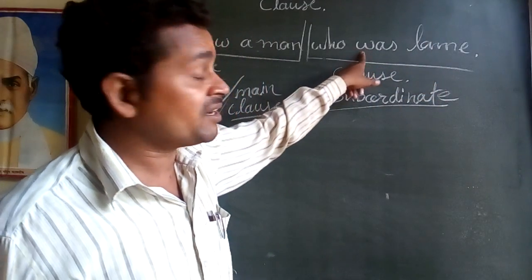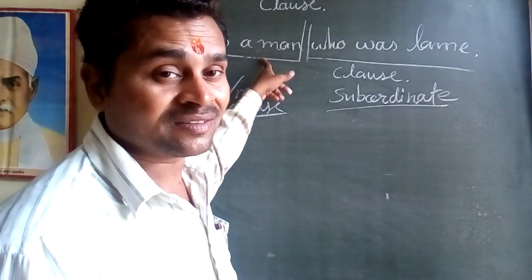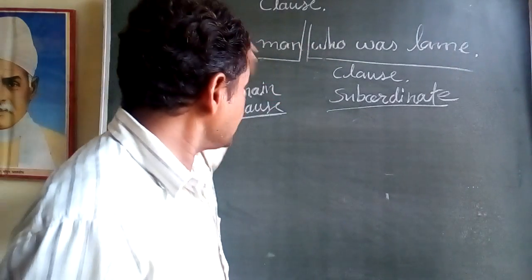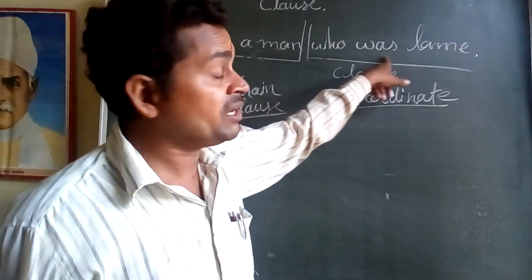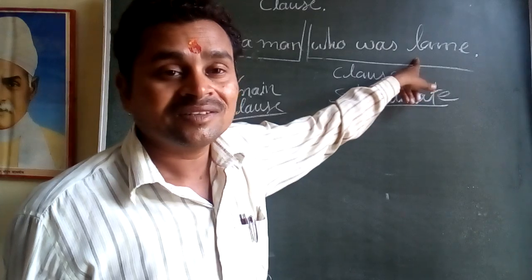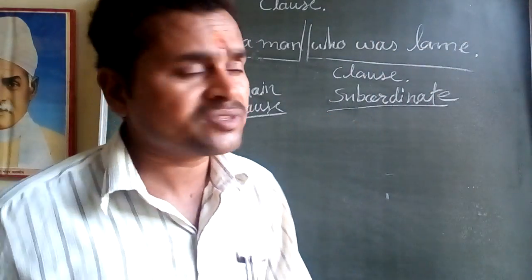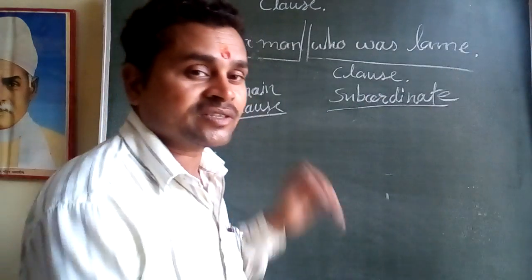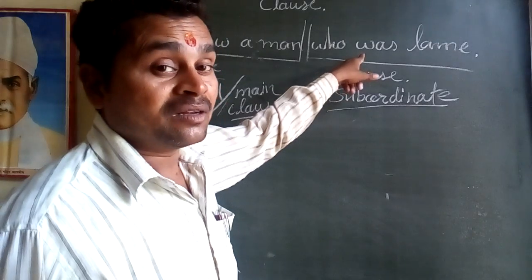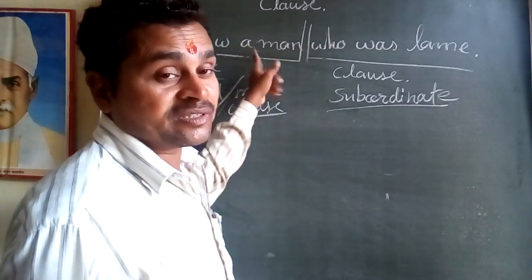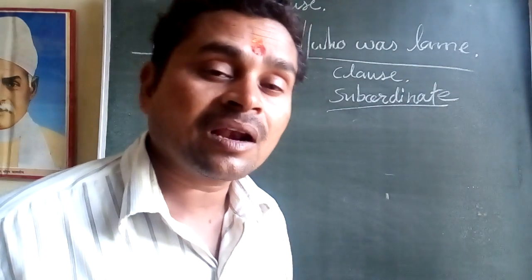Without this sentence, there is no meaning of this sentence. It is not giving a complete sense if we separate both the sentences. So this is dependent on this one, so it is called a subordinate clause.